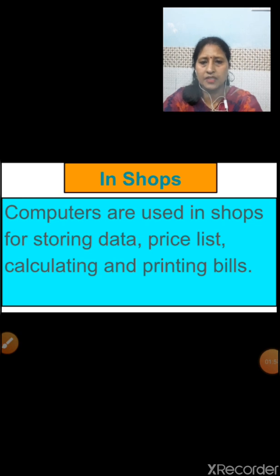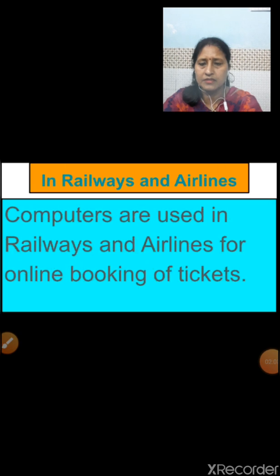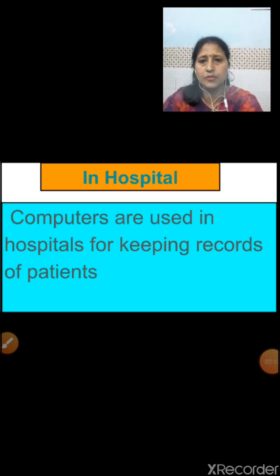Next use of computer is in shops. Computers are used in shops for storing data, price list, calculating and printing bills. Next use of computer is in railways and airlines. Children, computers are also used in railways and airlines for online booking of tickets. Next use of computer is in hospital. Children, you all know computers are also used in hospitals for keeping records of patients.